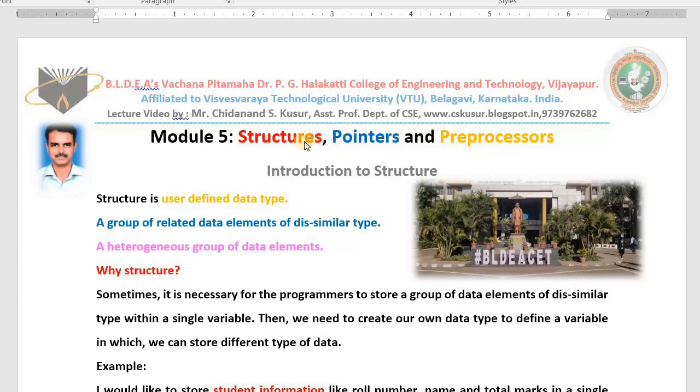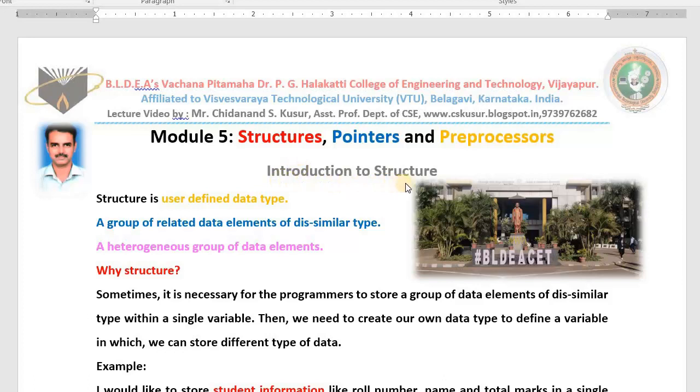Definitely in the VTU main examination you find 2 to 3 questions on structures, 2 to 3 questions on pointers. Usually one question will be there on preprocessors. All these 3 topics are very easy topics. At the same time, these 3 topics will help you in higher semesters because we belong to computer science and engineering. Please listen to me with concentration. In today's class, I start the structures for you. I may complete in 2 or 3 classes. No problem at all. I start today's class for you.